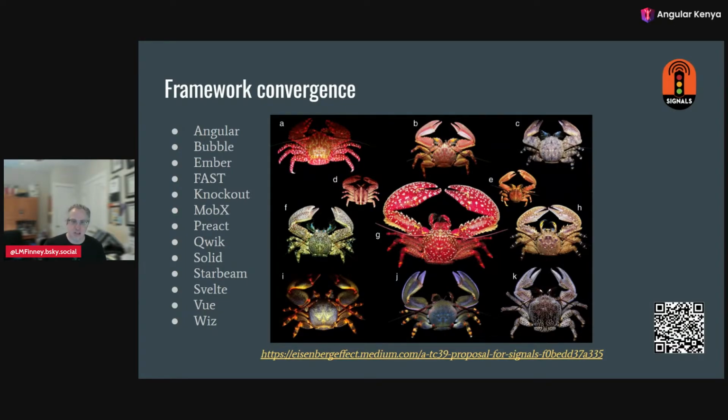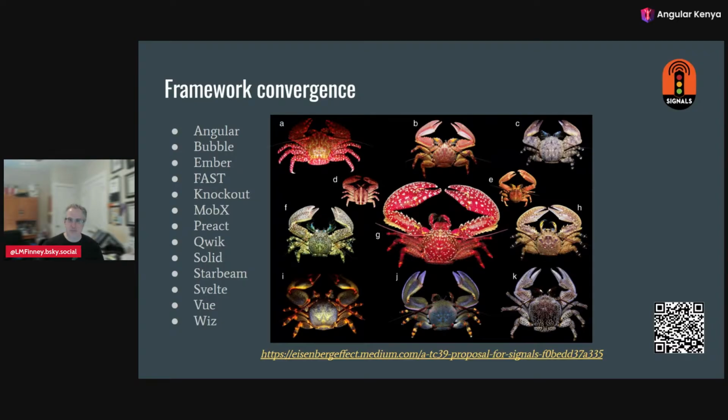crabs, you might think, oh, they all have a recent common ancestor, but it's not true. They evolved from forms that looked very different than these, but it just happens that having 6 legs to scurry about and 2 chompers at the front to grab things is a very, very good way to survive on the bottom of the ocean. So there's been convergent evolution on that. Similar thing has been happening with frameworks.